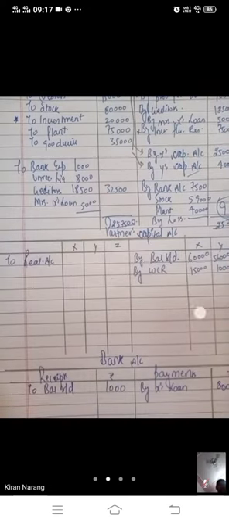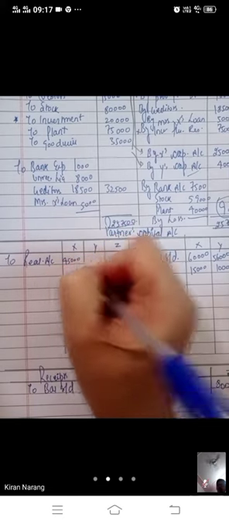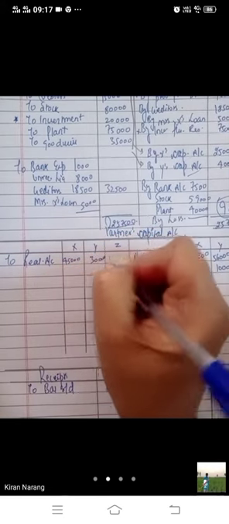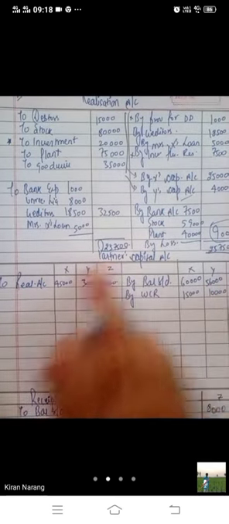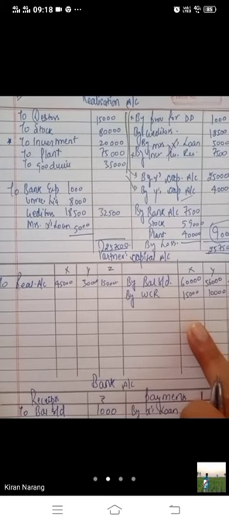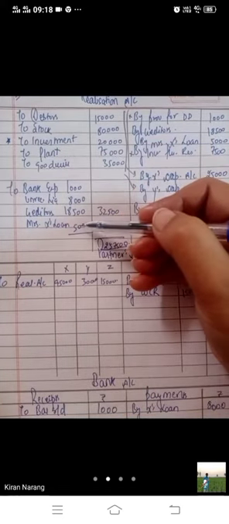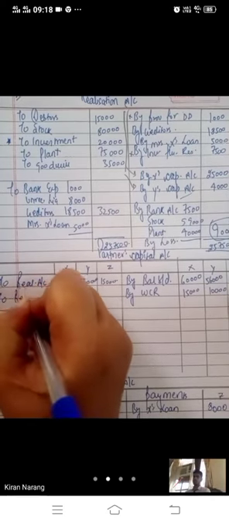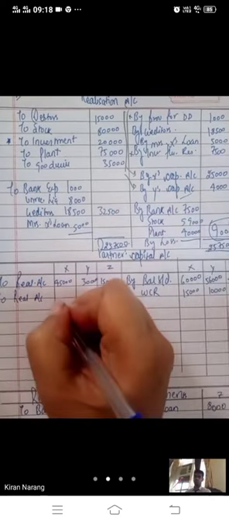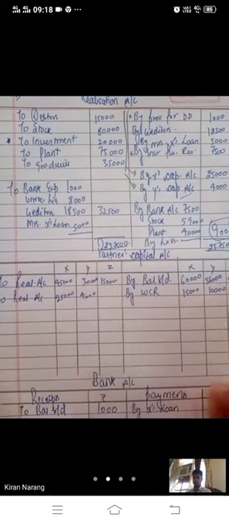Realization account. Loss will be transferred here, 45,000, 30,000 and 15,000. Okay. Loss will be transferred here and profit will be transferred here. Now we have to see whether there is any partner's capital account. No. There we have used. They have taken assets, X and Y. X have taken assets for 25,000 and Y have taken asset for 4,000.